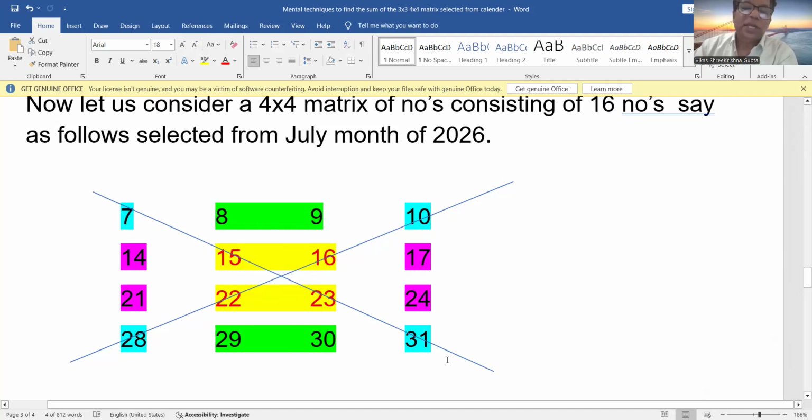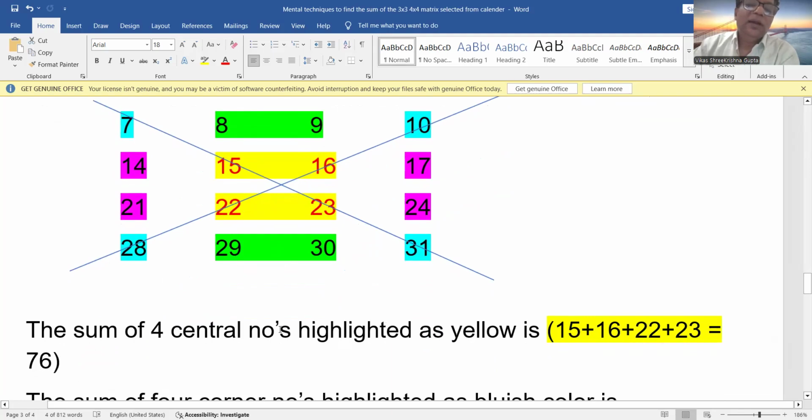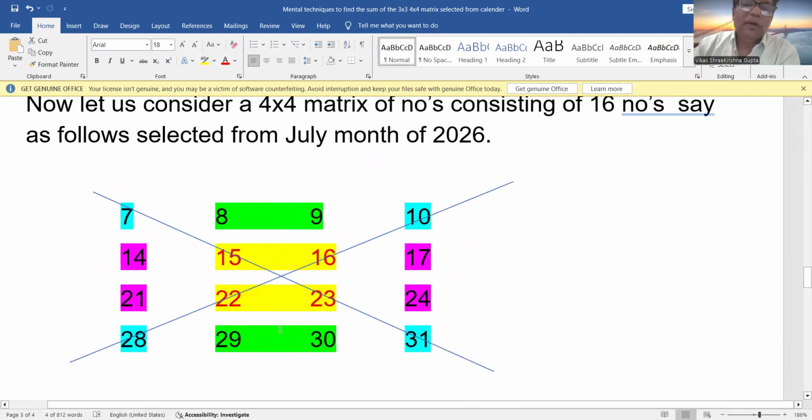So it means the same number is repeating 6 times. The number 76 here is coming 6 times. You see, along the diagonals and along these four different arrangements of the numbers, the same number 76 I'm getting as the sum. And to get the sum of all the 16 numbers, just multiply 76 by 4, and the answer will be 304.